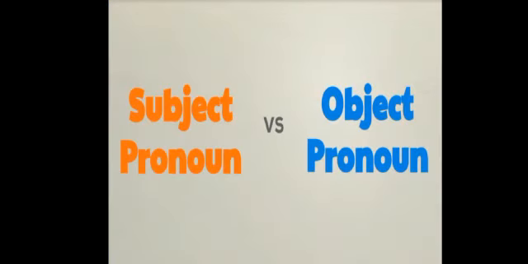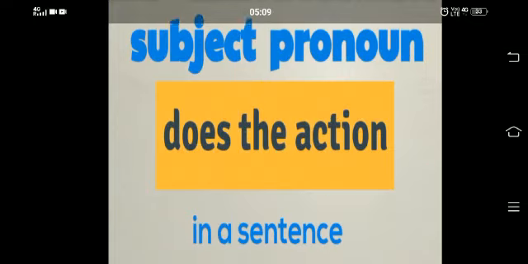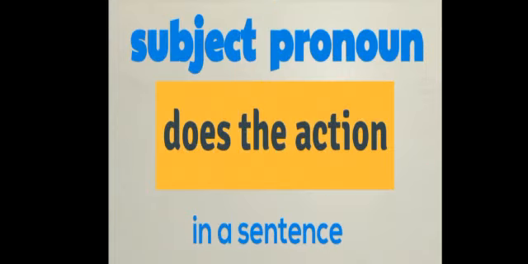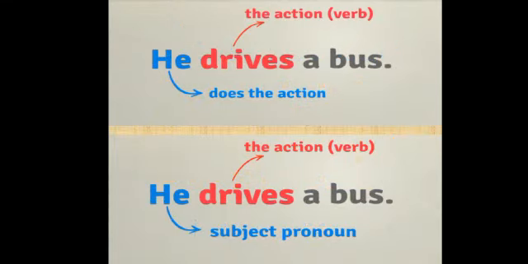Children, let us learn about object and subject pronouns. A subject pronoun does the action in a sentence. A subject pronoun is used to talk about the person or thing that does the action. For example, he drives a bus. Here, he is a subject pronoun that is doing the action.